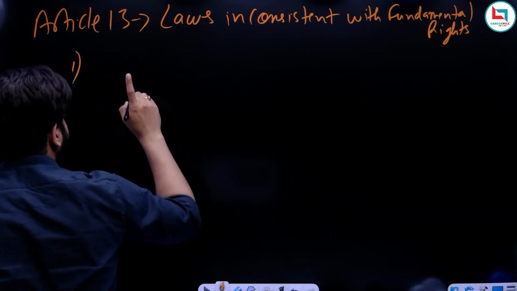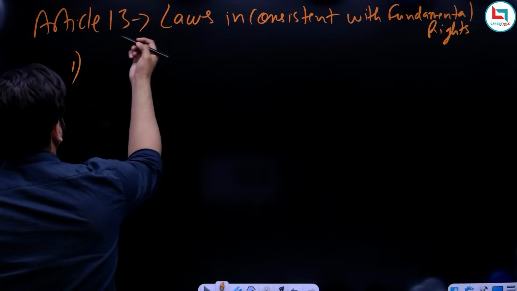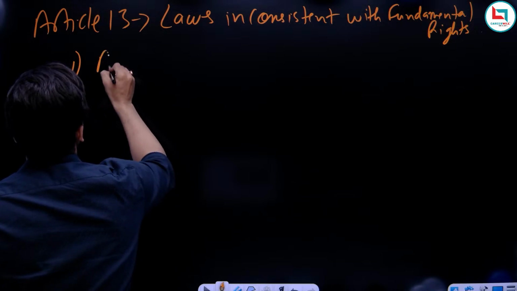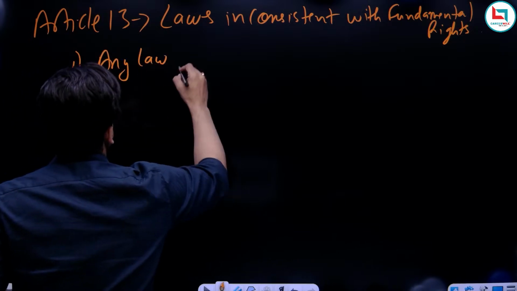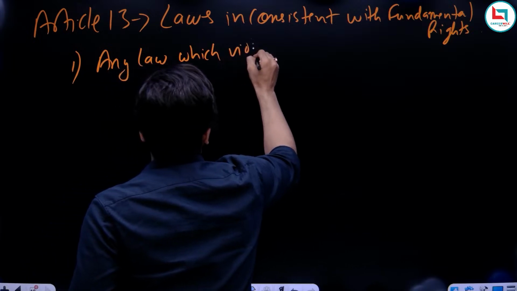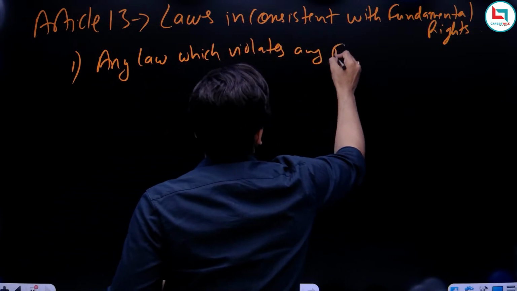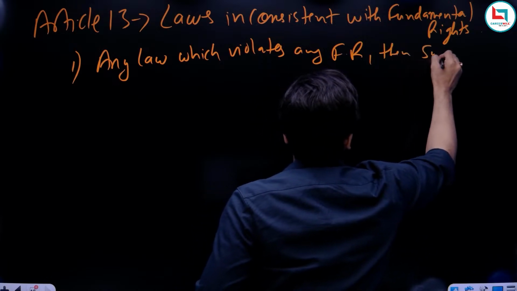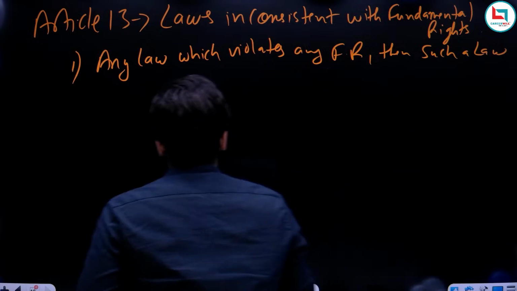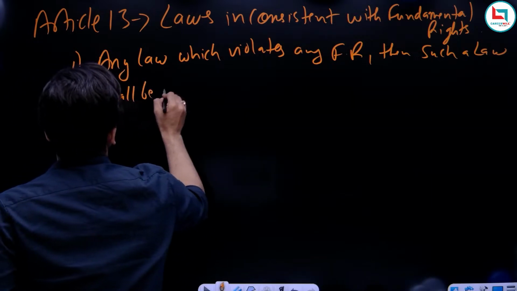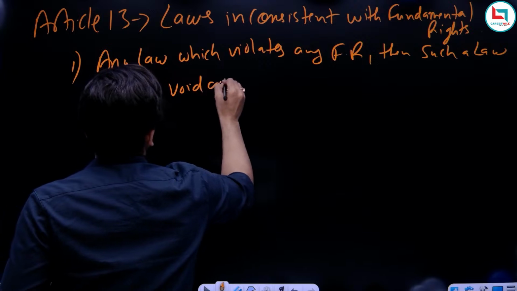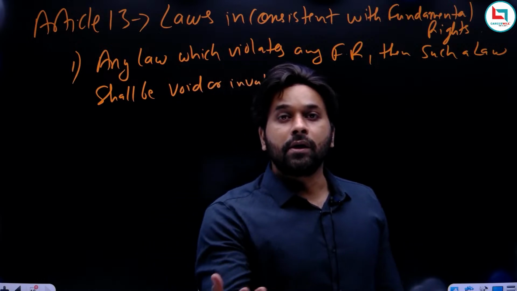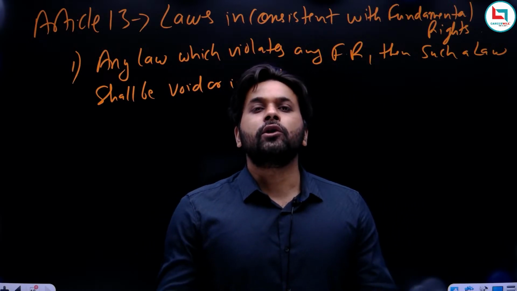So the first point that we have to discuss in Article 13 is that whenever a law is made by the Parliament or the state legislature, any law which violates any fundamental right, then such a law shall be void or invalid or unconstitutional. And who will declare that the particular law is unconstitutional? It is the duty of the court.